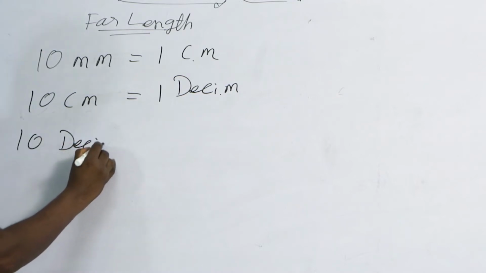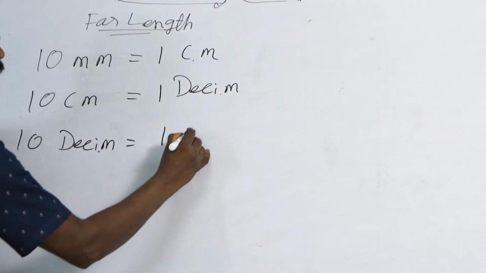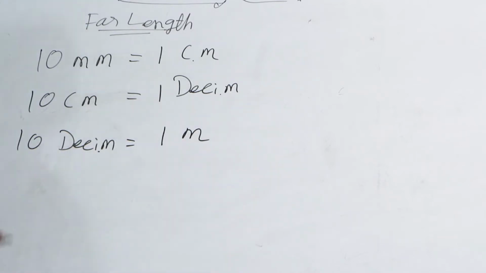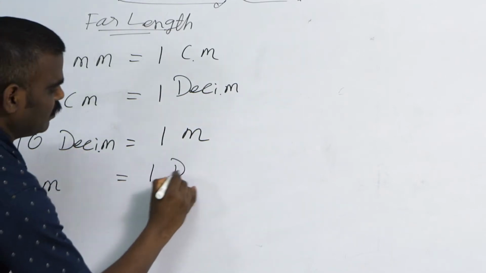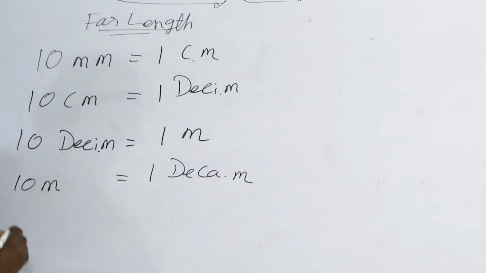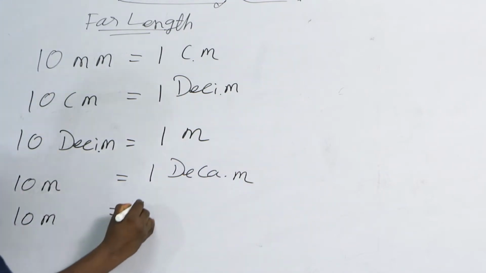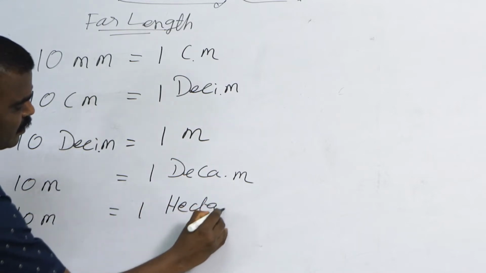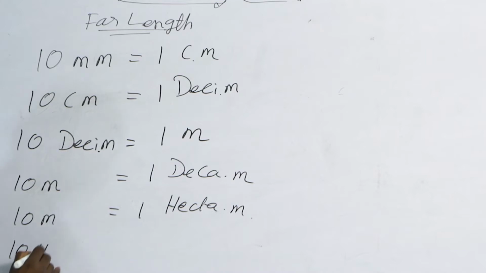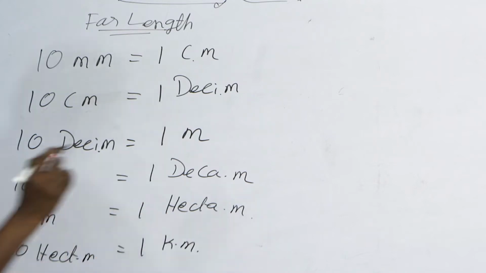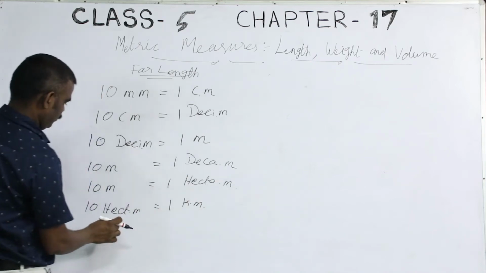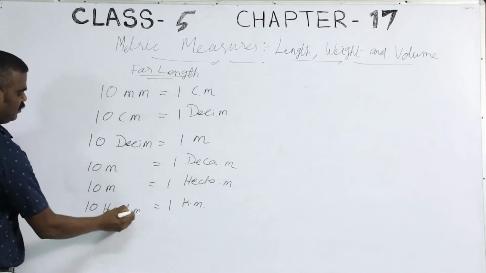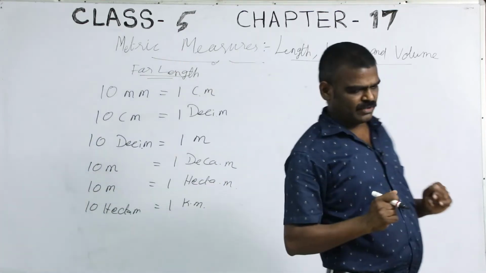10 decimeter equal to 1 meter. Okay. Next, 10 meter equal to 1 decameter. 10 decameter, 1 hectometer. 10 hectometer equal to 1 kilometer. Okay, children. So, this is the basics.